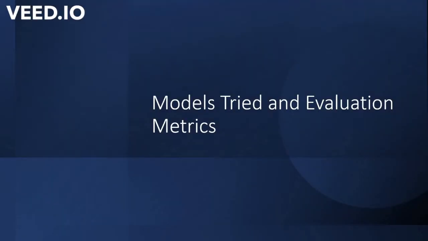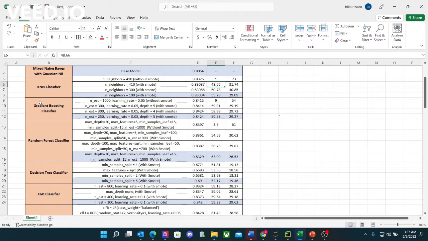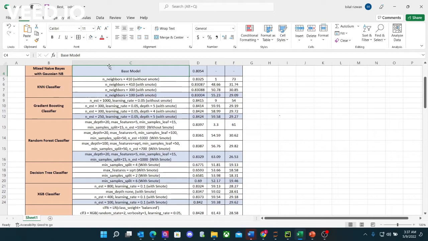Thank you, Wasila. We chose AUC-ROC as our evaluation metric since it works best for imbalanced data, and we have a highly imbalanced data with 8.5% positive cases only. So we chose that, and now I will show you the models we have tried. These are the models we found out were the best. As you can see, we chose the base model as mixed naive Bayes. Then we tried to improve it by trying different parameters for each type of algorithm, and we identified the best parameters.